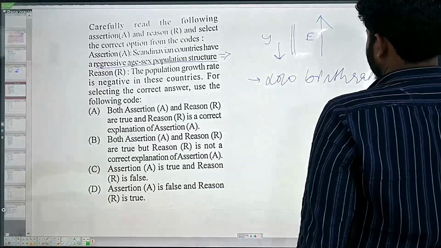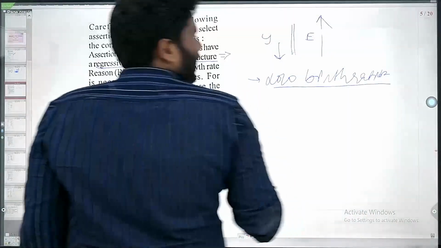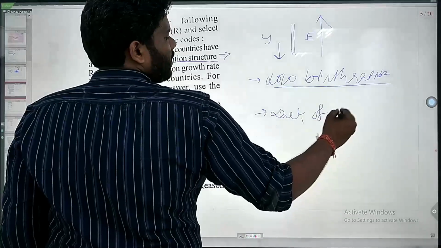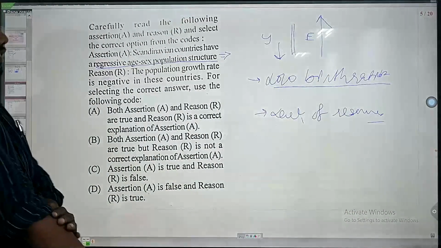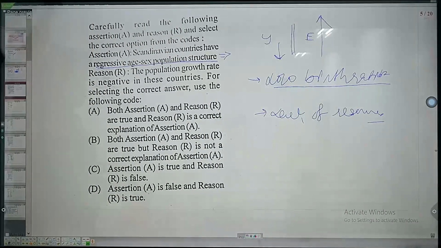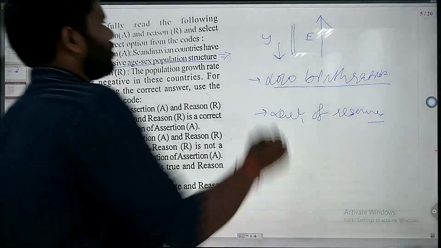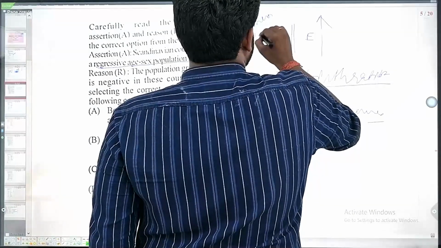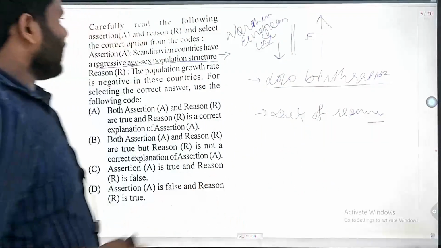Low birth ratio in that particular region. Another cause is lack of resources. If lack of resources is there, that can also be a cause of this decrease in the regressive age-sex ratio. So in that condition, we are talking about Scandinavian, that means northern European countries like Norway, Sweden, Denmark region.